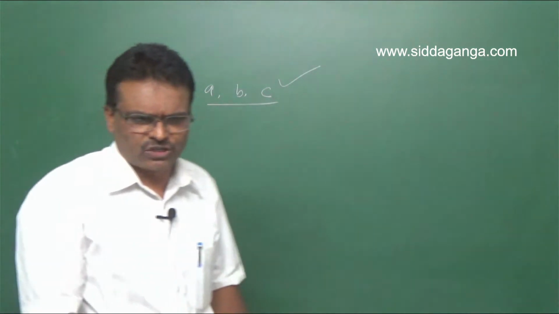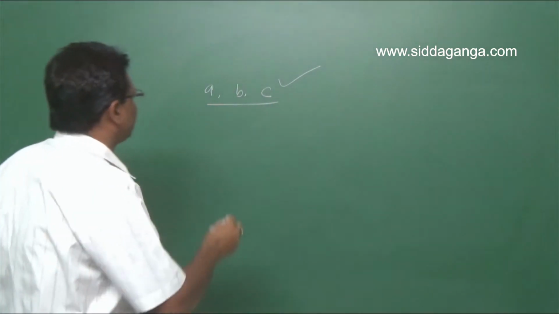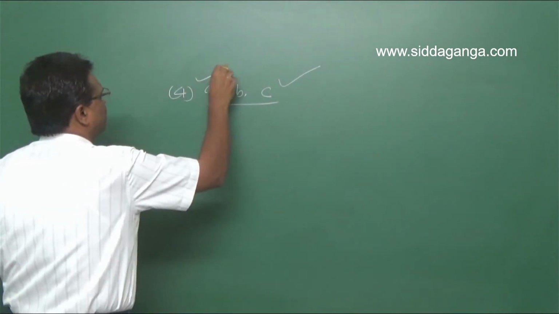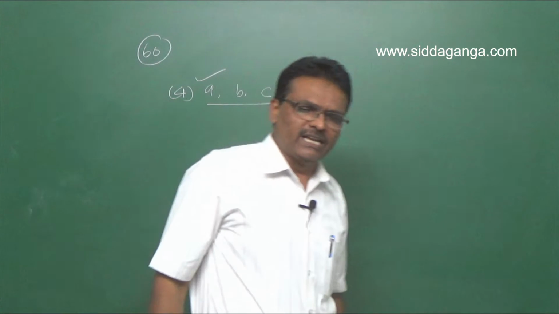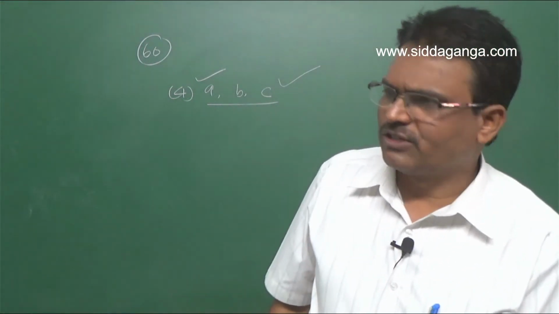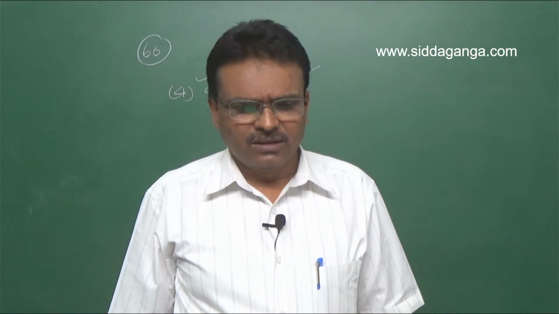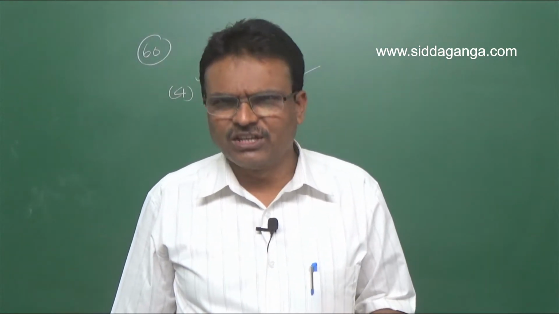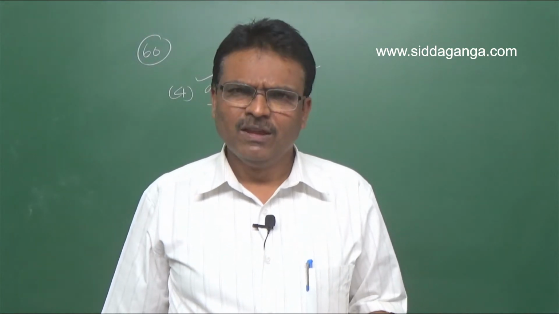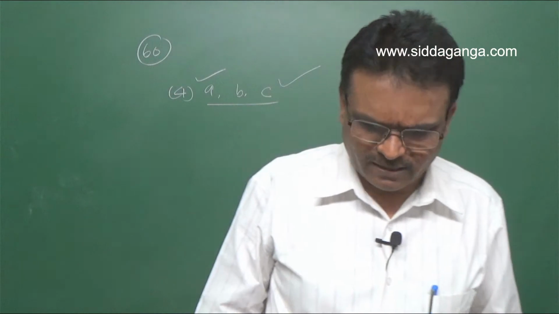So in question number 60, the fourth option is right. Reducing nature of a metal depends on enthalpy of atomization, enthalpy of hydration, and ionization enthalpy. Clear? So all three factors affect the reducing nature of metals.